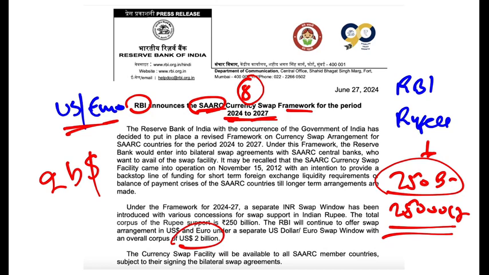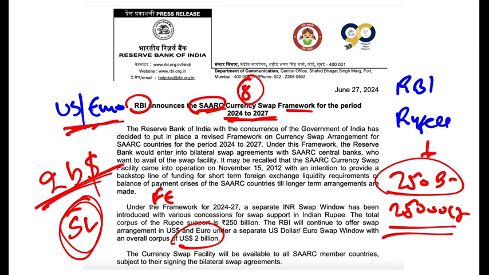So how does this help? For example, let's say Sri Lanka needs money. They have a foreign exchange crisis. So they can take money in dollar or euro and they can build their foreign exchange reserves. So if any country has foreign exchange liquidity problems, they can take short-term loan from India from this corpus, which is $2 billion. Or they can also take money from India in rupees and then they can give back in their own currency or any reserve currency at a later date. So currency swap is very common between the countries, and this currency swap facility will be available to all the SAARC member countries.